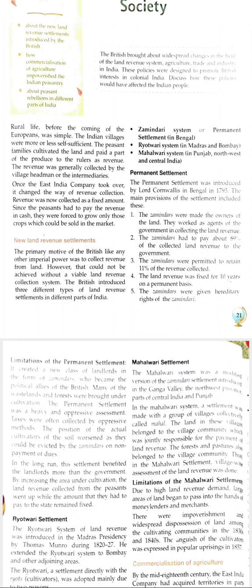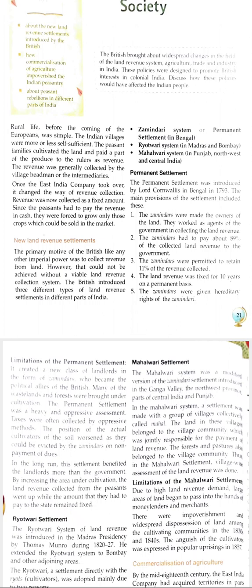So let's read from your book now. Zamindars were made the owners of the land. They worked as agents or intermediaries, you can say, of the government in collecting land revenue. It means they were collecting the land revenue, the taxes, from farmers, and then depositing it to the government. So they worked as agents.